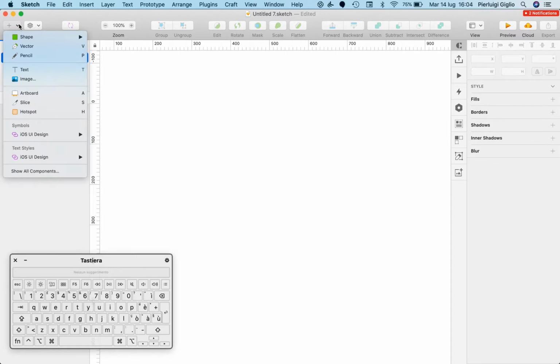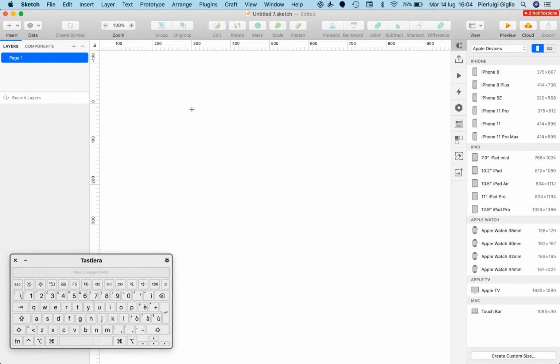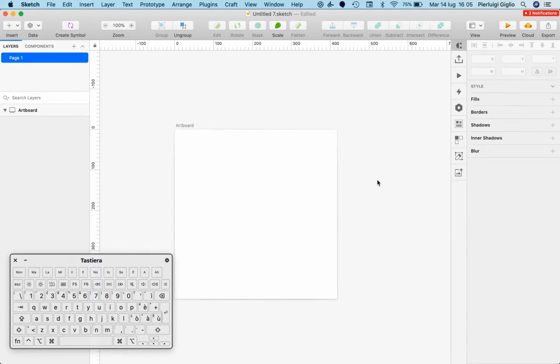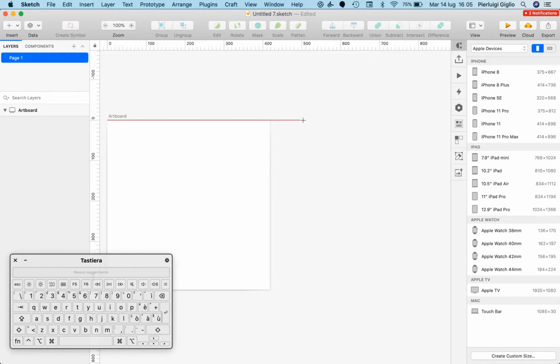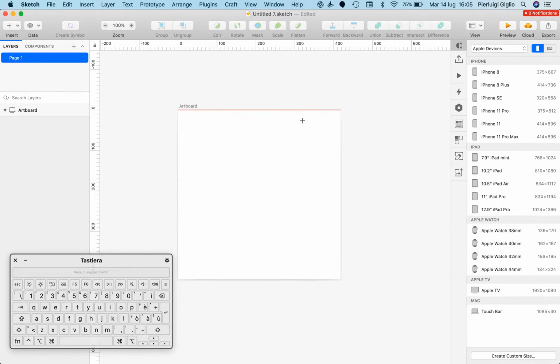So in order to create your first artboard, you can go on the very top left and click on artboard. And by the way, as you can see, some of these elements in the menus have a single letter, and this is a keyboard shortcut. So I can either click here on artboard and start drawing my artboard, or I can use the keyboard shortcut A in order to access the artboard tool. So as you can see, I just dragged and created an artboard.